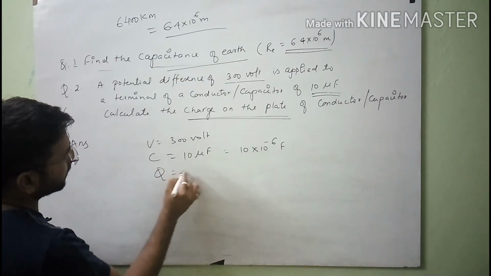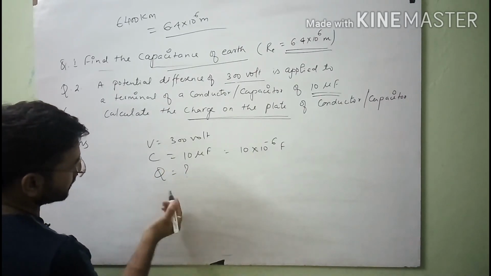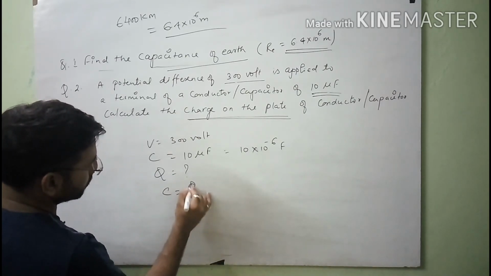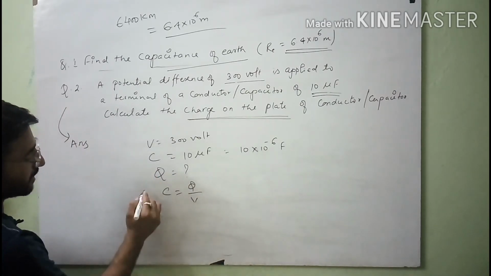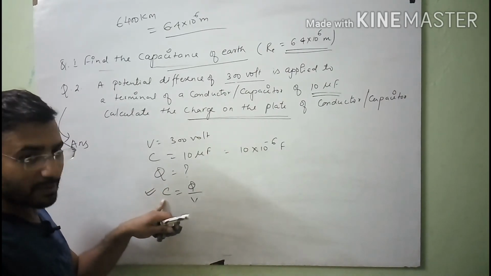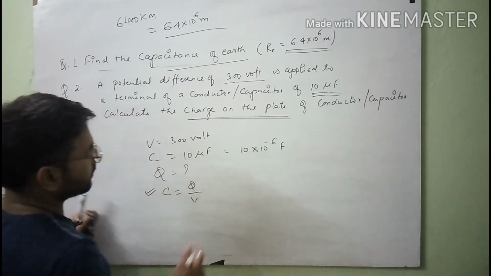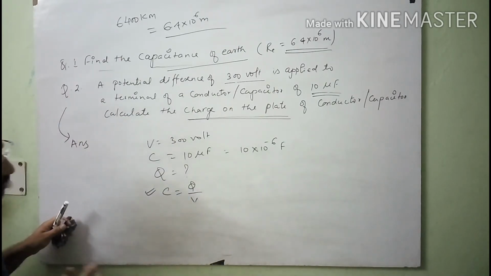We want to calculate the charge Q. So we will use the formula C is equal to Q over V. Please remember this formula, student. For any type of confusion you should remember one formula, and after this you can easily interchange the values to get any one of these three.